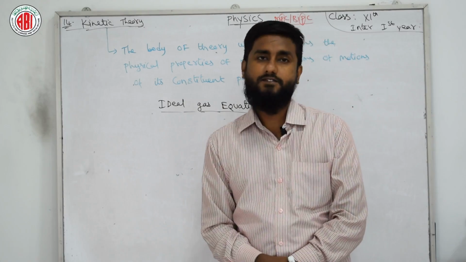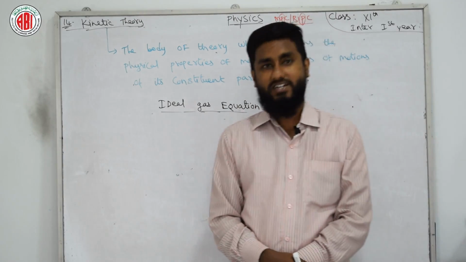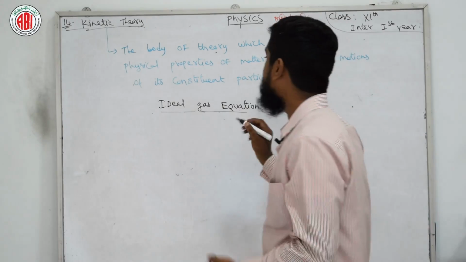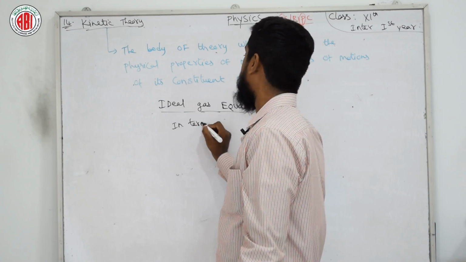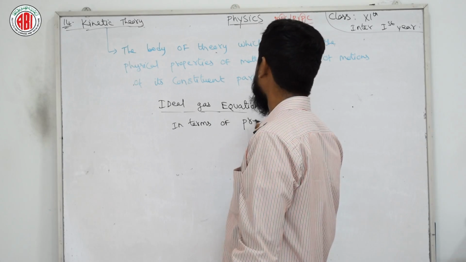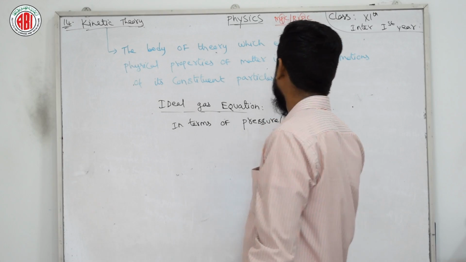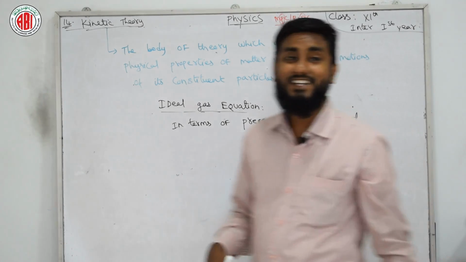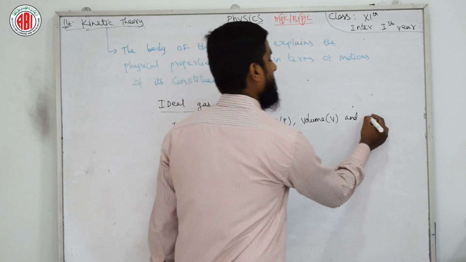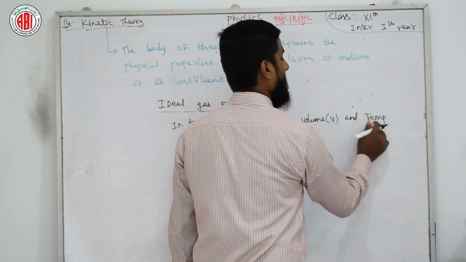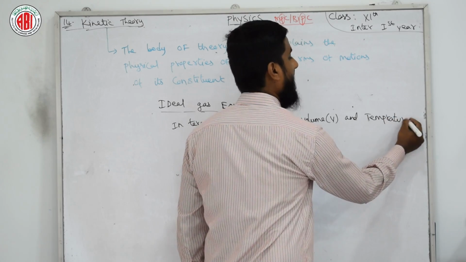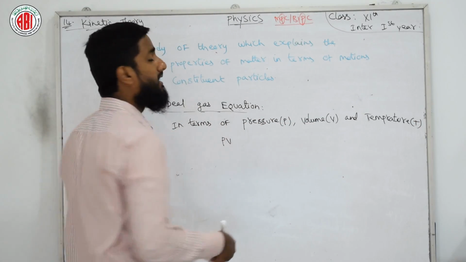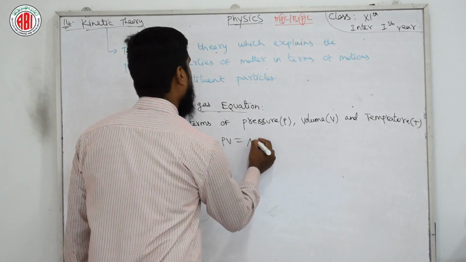The ideal gas equation in terms of pressure P, volume V and absolute temperature T is given by PV equals mu RT.